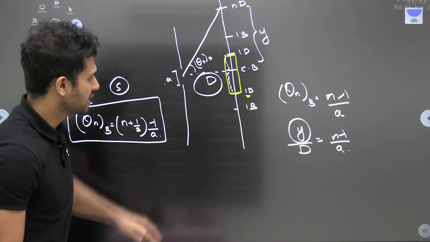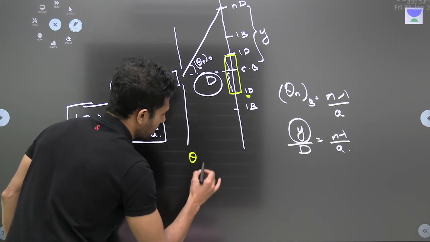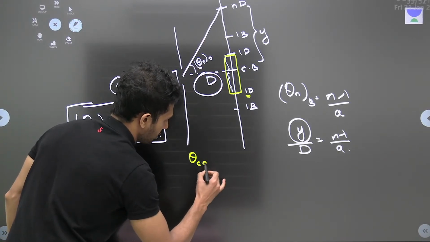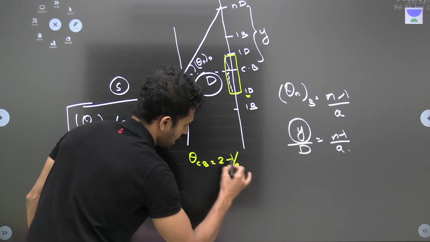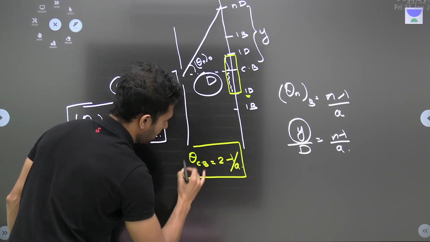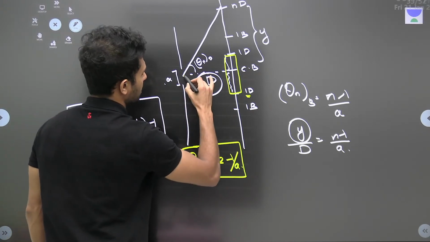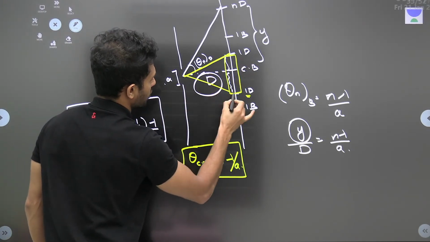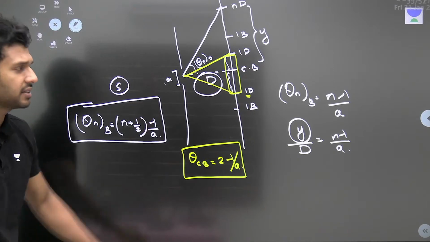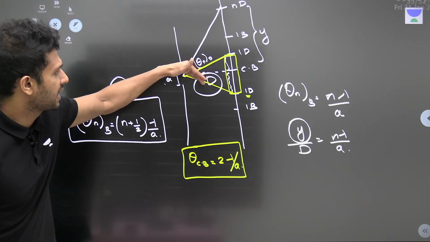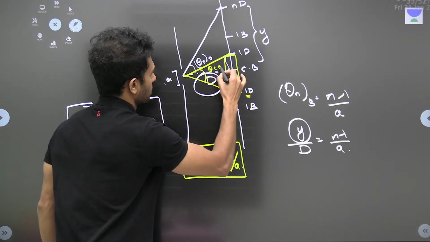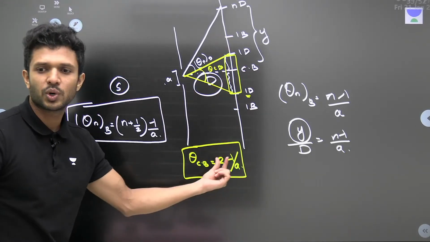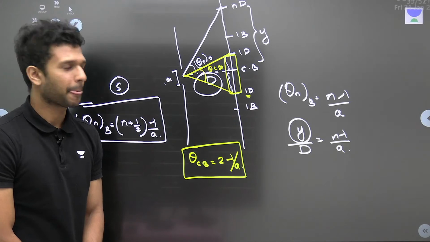A question can come: what is the angular separation of the central bright band? The formula is 2 times lambda by A. If you draw lines to the endpoints from the center, the angle it makes, theta CB, is 2 times lambda by A.